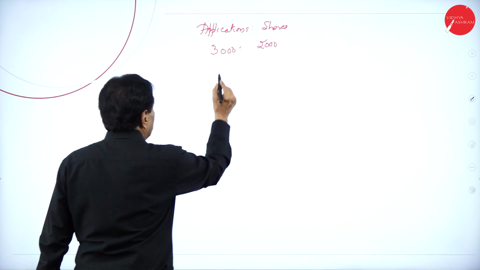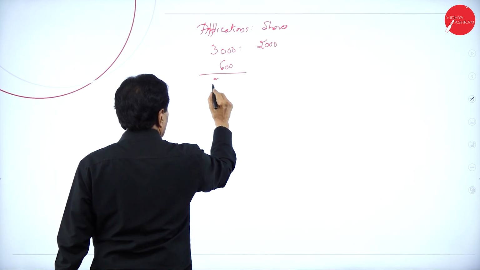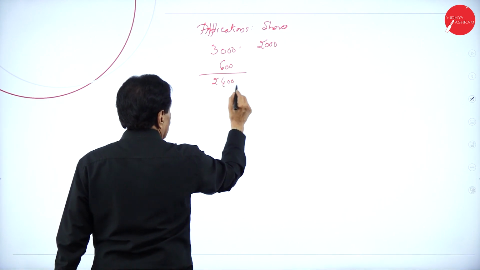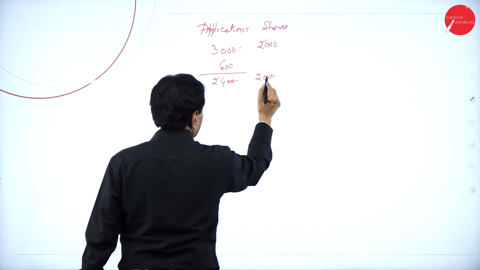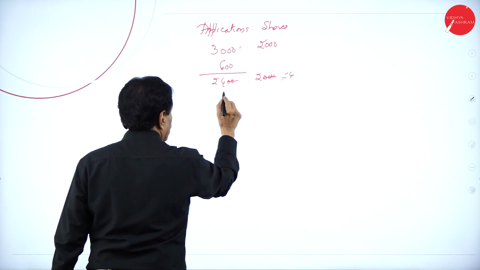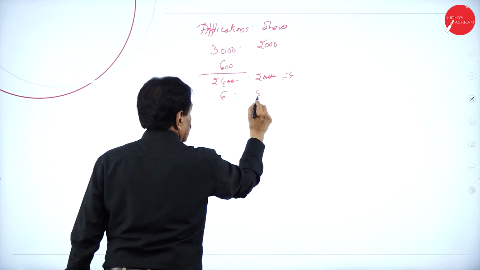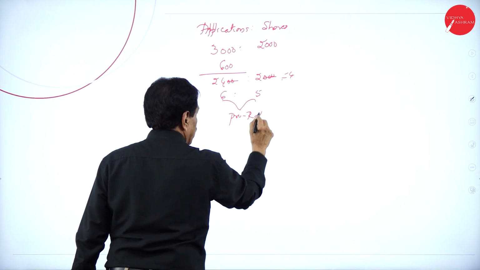We mean to say that 600 applications have been rejected. The balance is 2,400 applications for 2,000 shares. If we cancel this, divided by 4, it is 6 to 5. This is called pro rata, proportionately accepted.